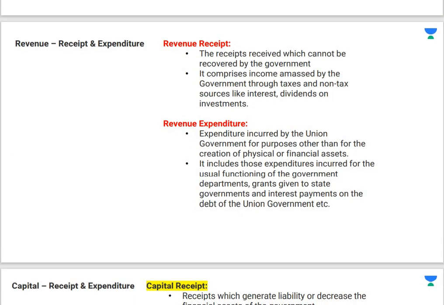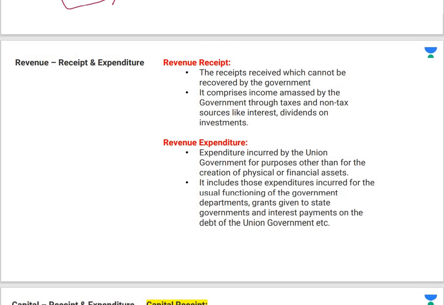Okay. Now let us understand the important terms in the budget. Revenue, that is the receipt, revenue receipt and revenue expenditure. So what is revenue receipt? The receipt which is received which cannot be recovered by the government. That means income which is collected by the government through tax and non-tax sources. For example, interest, dividend मिलना, interest etc. तो taxable और non-taxable sources से जो revenue मिलता है government को वो revenue receipt है.